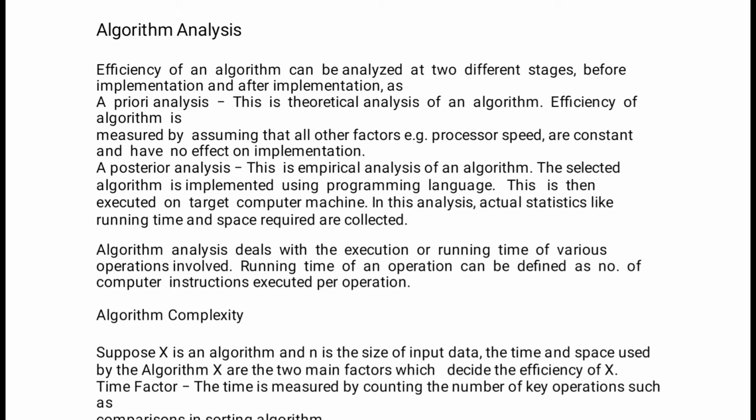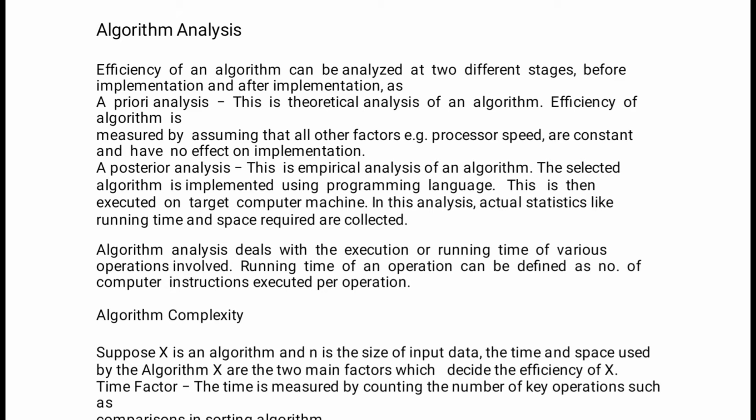Coming to the next one, algorithm analysis. There are two types of analysis: prior analysis and posterior analysis. The efficiency of an algorithm can be analyzed in two different stages, before implementation and after implementation.